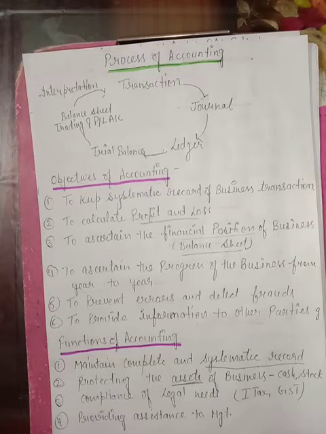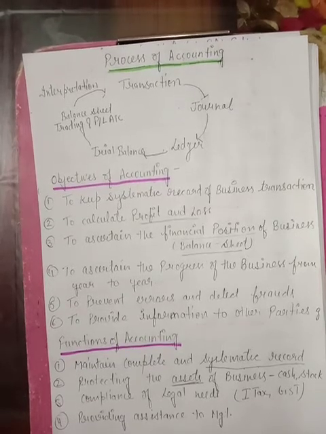Assets are categorized into two parts, right? In business, the first one is fixed assets, the other is current assets. Fixed assets are those assets which we purchase one time and use for a long time, like plant and machinery, furniture. How can we say that plant and machinery, furniture is a fixed asset? Fixed asset means we do not replace the plant and machinery every 2 months, every 5 months. We purchase the plant and machinery for a long time.